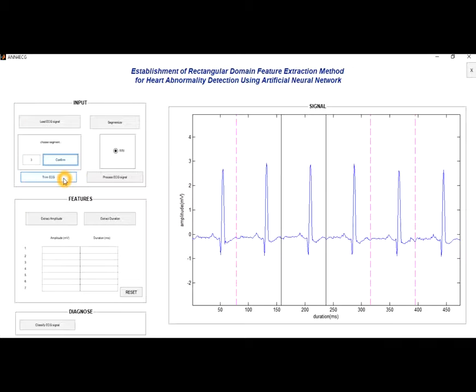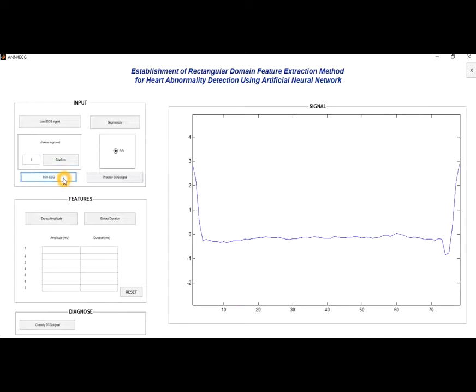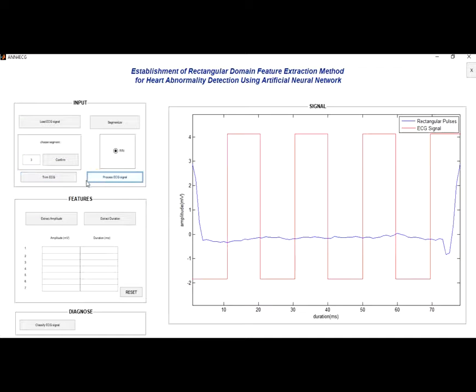Following this, we will click the trim ECG button. The output panel will display the selected segment that we will filter. After filtering, we will click the process ECG signal button. In this process, the output panel will display 8 overlapping rectangles on the filtered ECG signal.